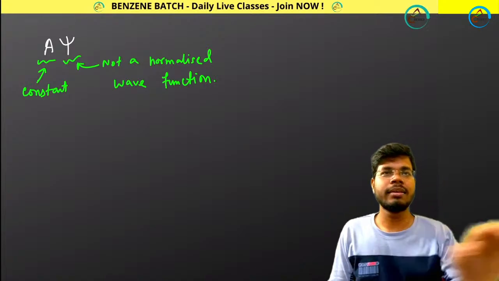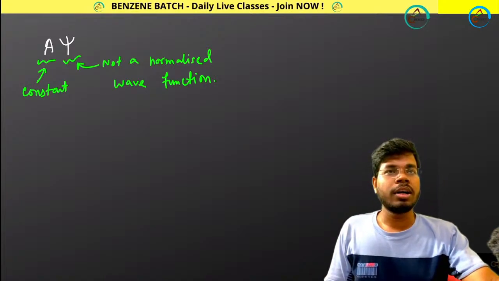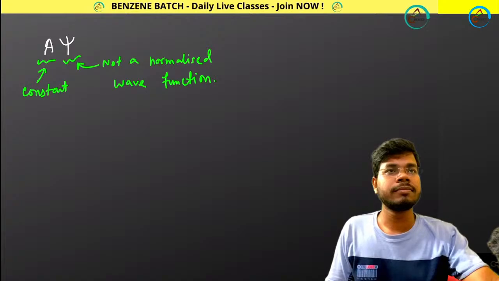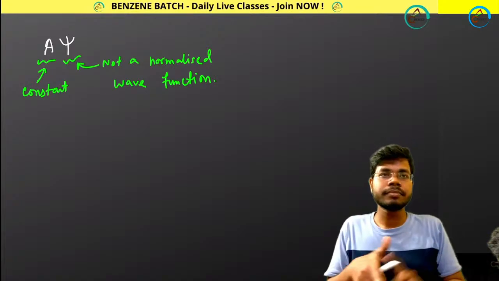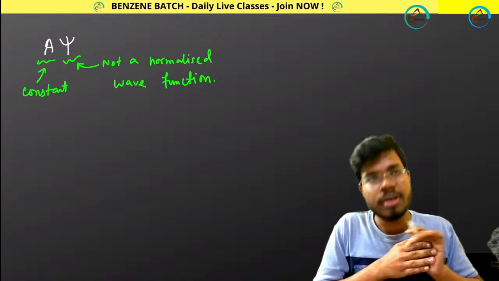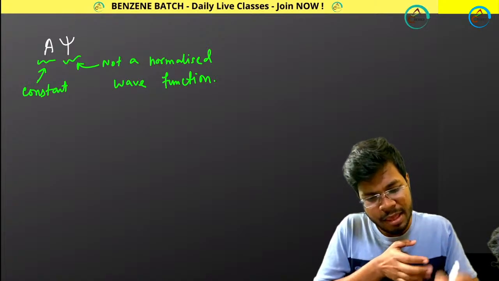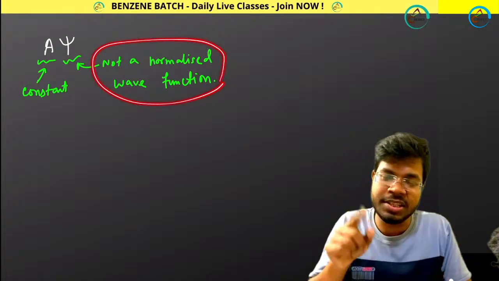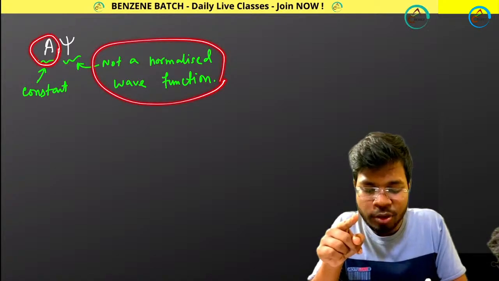So simply, if it is not a normalized wave function initially, I am multiplying by a to normalize it.